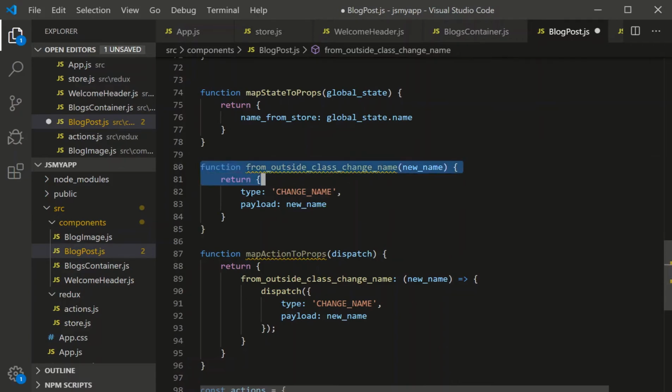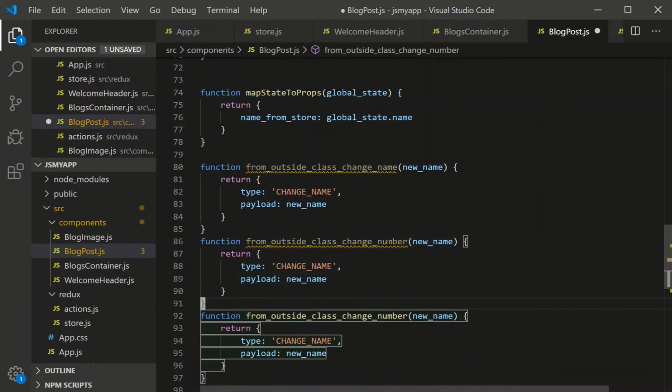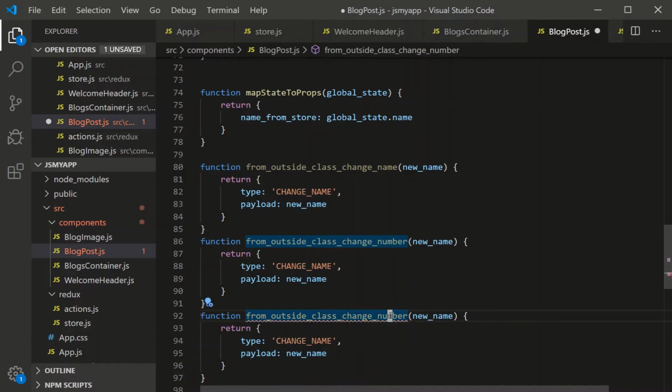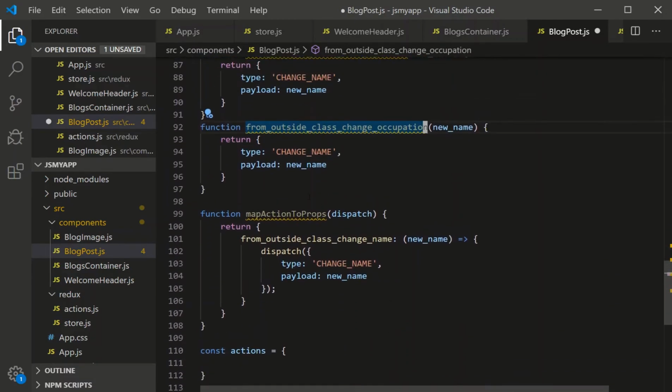So the point of this list is, what if we had 18 different functions? What if we had a function change from outside class change name? Let's say from outside class change, and obviously these aren't wired to anything, but just go with me. Like we had 18, I'm just going to do 3. We had 18 different functions, right? Change name, number, let's say occupation. Well, what this list allows us to do is to implicitly use dispatch within all of these functions.